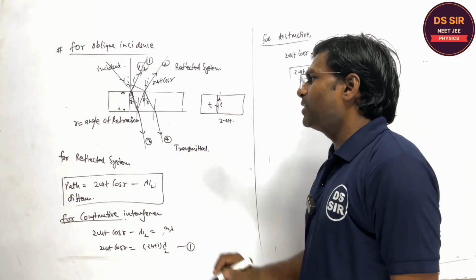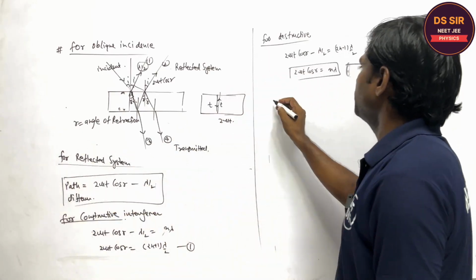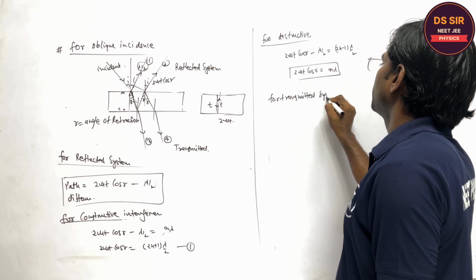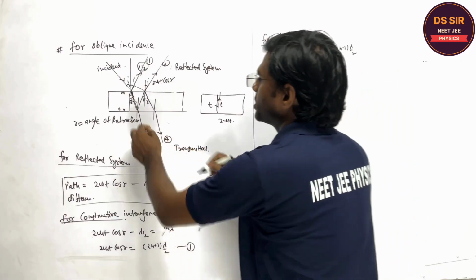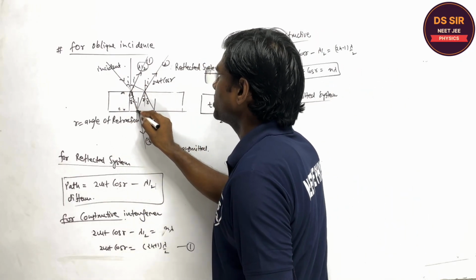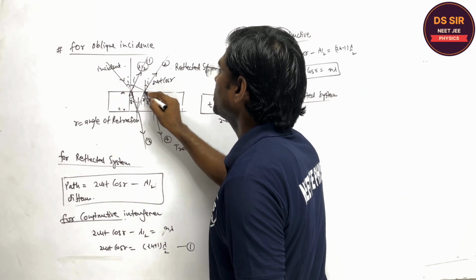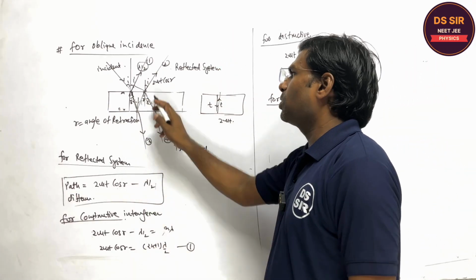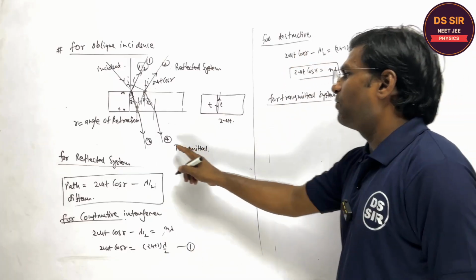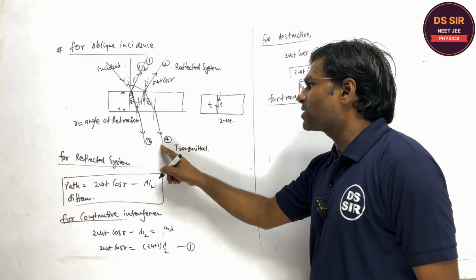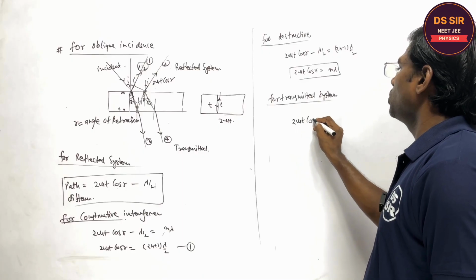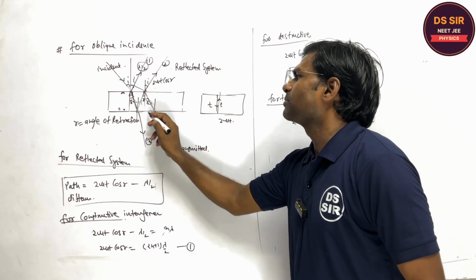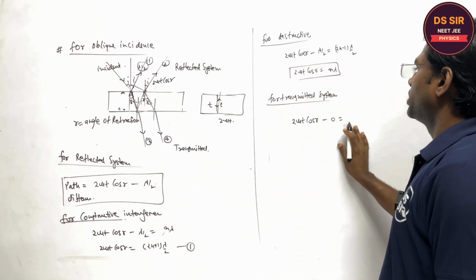While this is for the reflected system, for the transmitted system, the light ray comes at the same point, then it again moves this distance and this distance, and there is no extra path due to the reflection because it is the rarer medium. So the fourth light ray travels the extra path, and it is equal to 2 mu t cos r minus 0, right? It produces nothing, it is the same 0. This is the path difference.